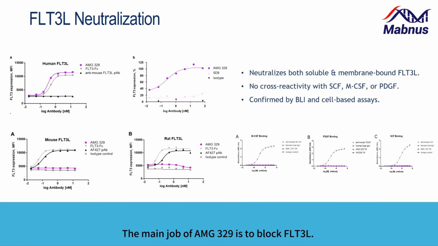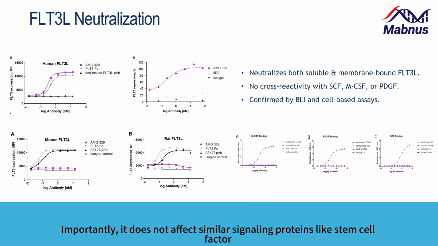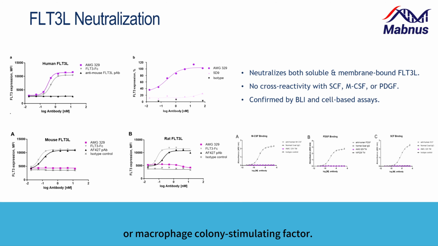The main job of AMG 329 is to block FLT3L. Lab tests show it neutralizes both free FLT3L in blood and FLT3L attached to cells. Importantly, it does not affect similar signaling proteins like stem cell factor or macrophage colony stimulating factor. This high specificity helps avoid unwanted side effects.